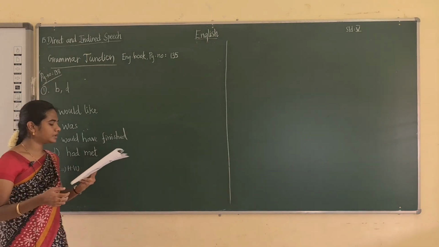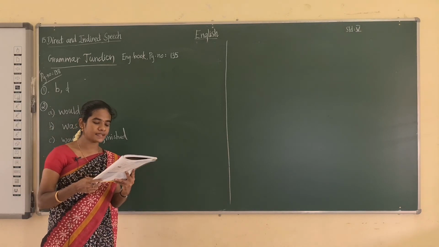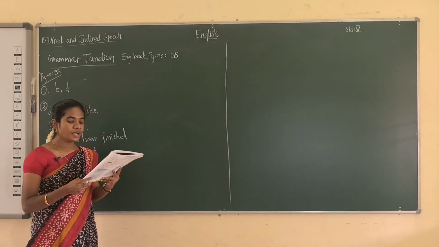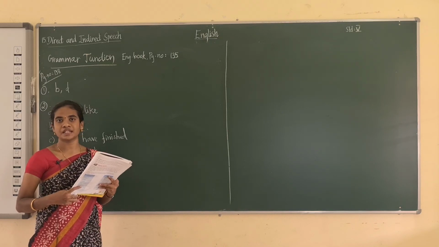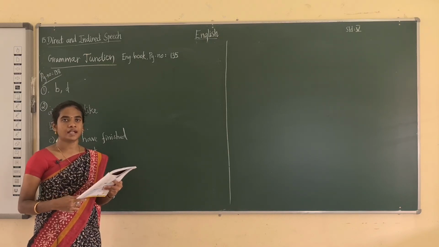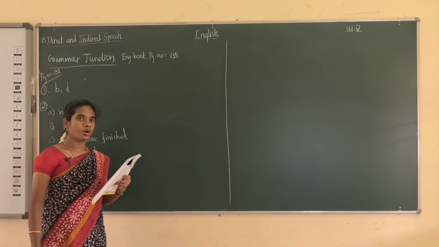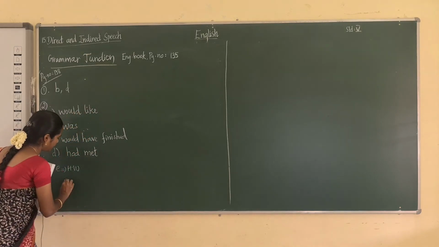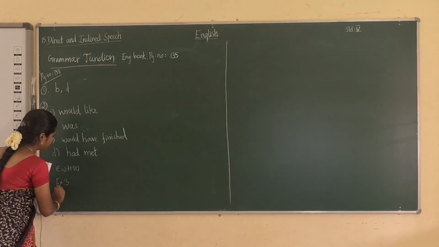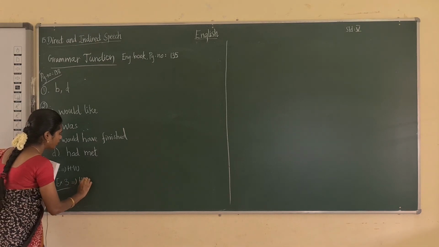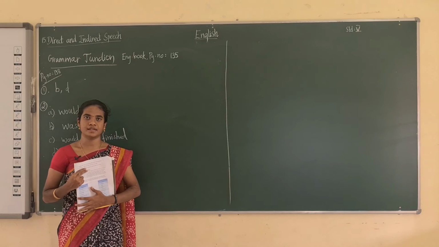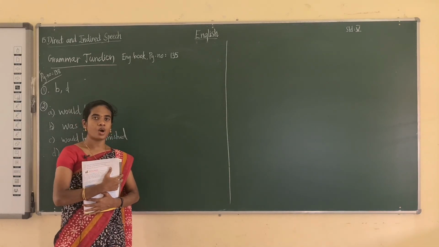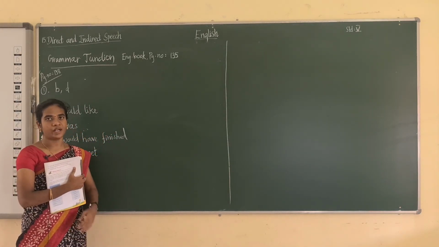And in the third exercise, convert the following sentences in direct speech into indirect speech. Okay, so these are the sentences of direct speech. You have to change these sentences into indirect speech. So this is also homework for you. Exercise 3 is homework for you. So you have to see the rules and regulations for this. Okay, so all have to do these homeworks.